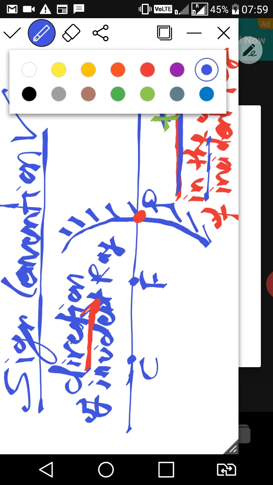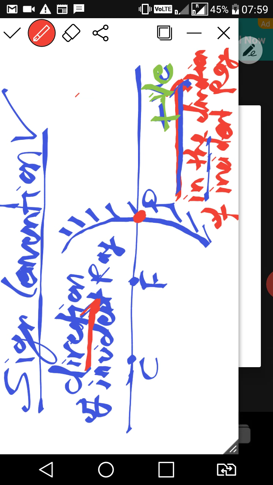Okay, now we'll see the third point. If I want to measure some distance from pole to the opposite of direction of incident ray, right class? So what I have to say?